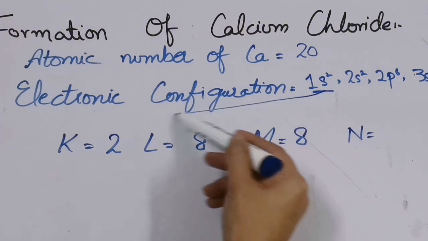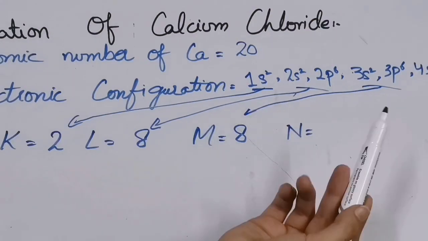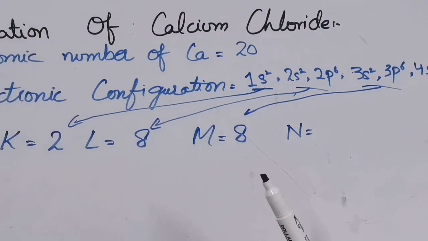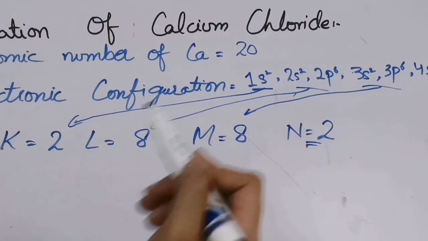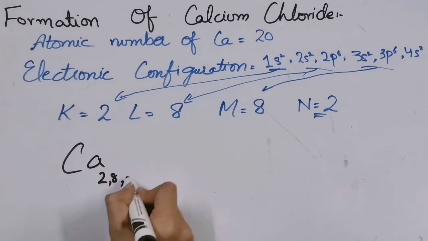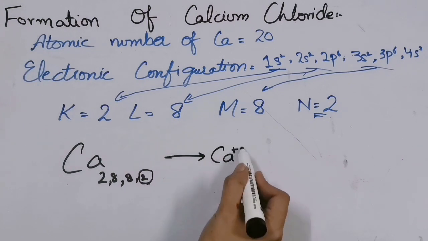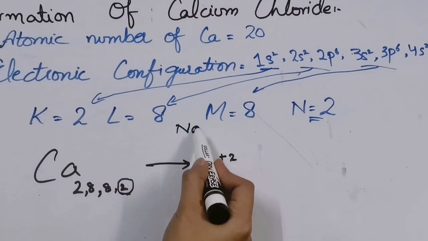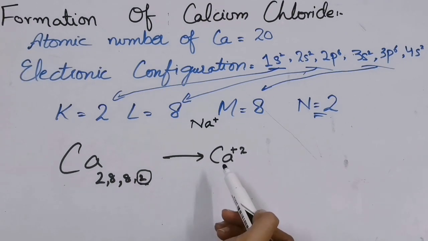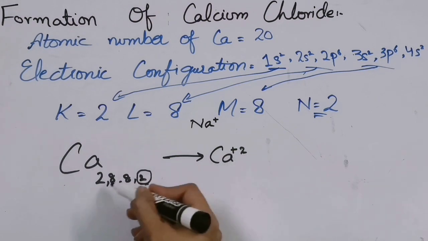2 electrons in the K shell, the next 8 in the L shell, the next 8 in the M shell, and how many electrons are left in the N shell? 2 electrons are left in the N shell. The notation for this will be calcium 2, 8, 8 and 2. Now to attain the noble gas electronic configuration, calcium has to lose these 2 electrons. As it is losing 2 electrons, we will write plus 2. Sodium lost 1 electron, so we only wrote sodium positive. Calcium is losing 2 electrons, so we will write plus 2.